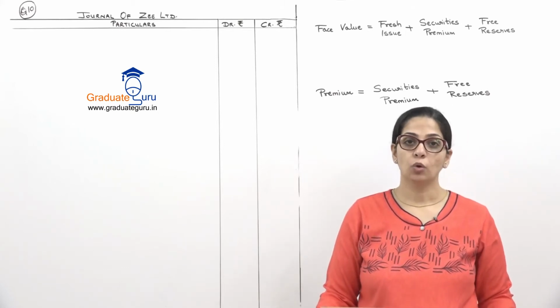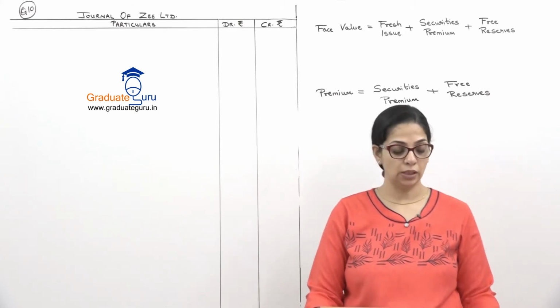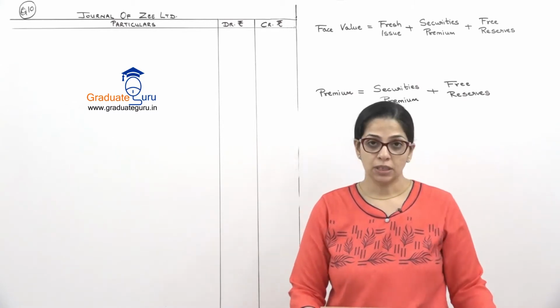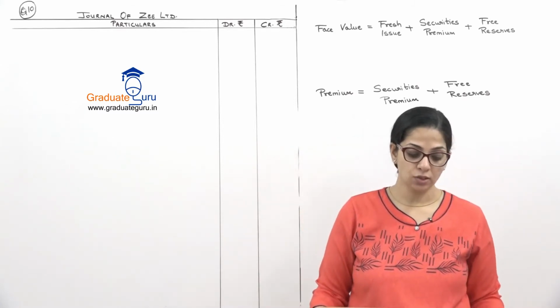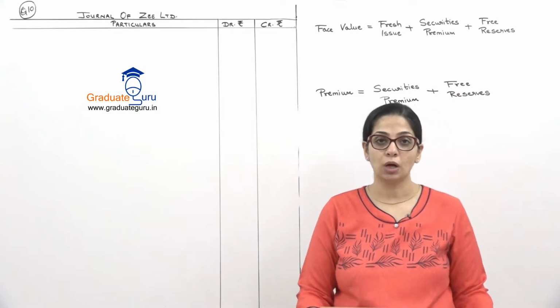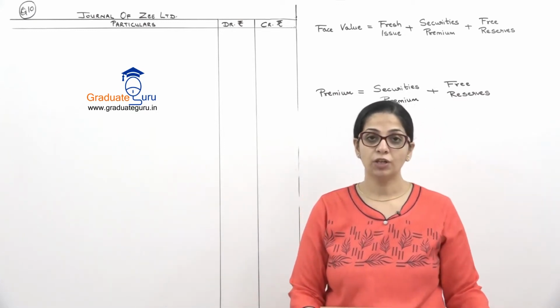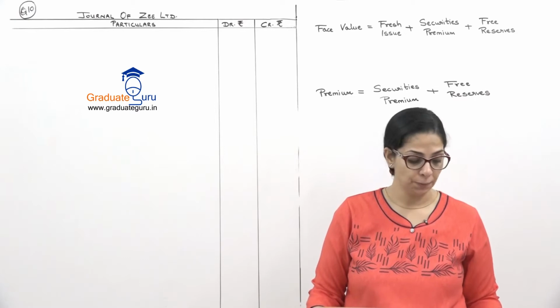Today we are going to do question number 10. So let's read the sum. Zee Limited furnishes the following balance sheet as at 31st March 2019. They have given us a vertical format of balance sheet.